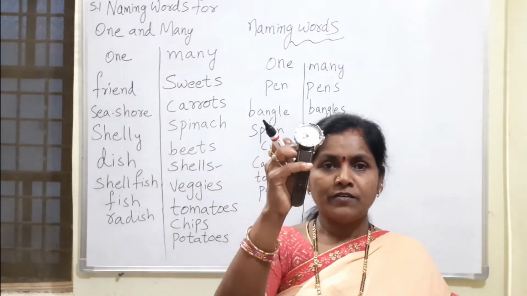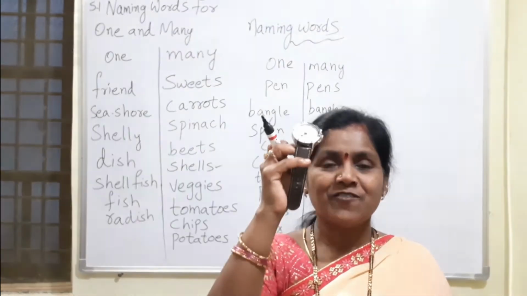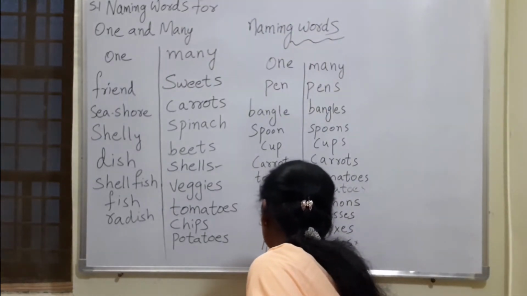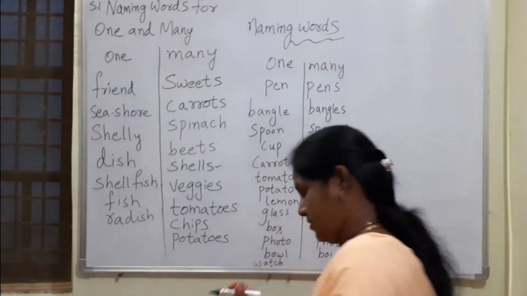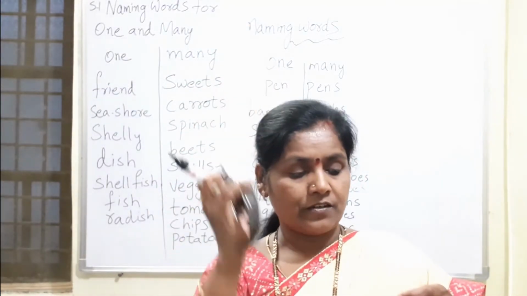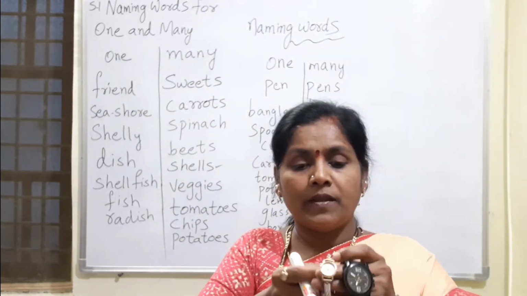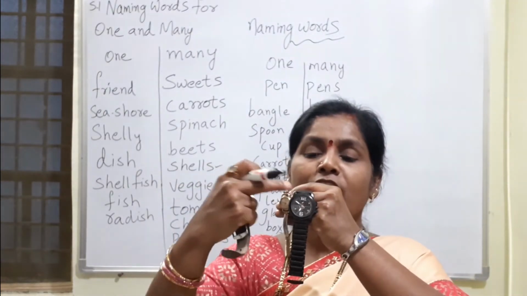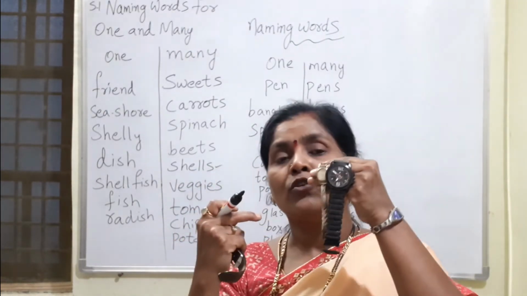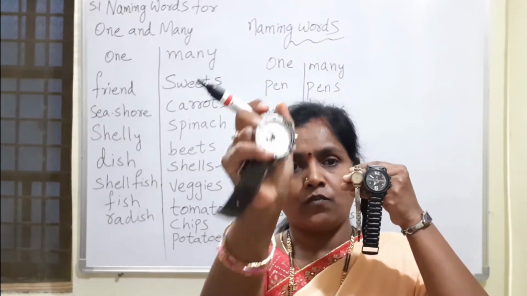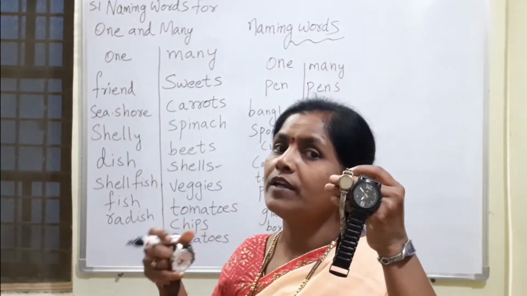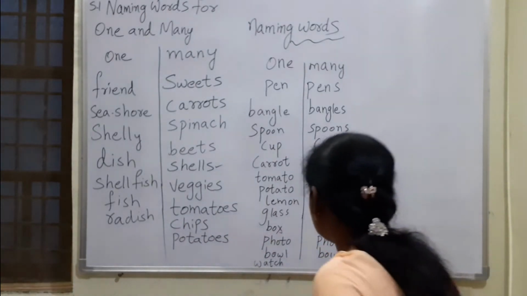Yes, children, tell me now what is this? This is a watch. Yes, it is a watch. One means watch I wrote. Now here in my left hand, how many are there? There are two are there. And if you count this also, total how many I am having? Three are there. Now what do we call? One means watch. If many are there, what we are calling? Watches. What do we call? Watches.